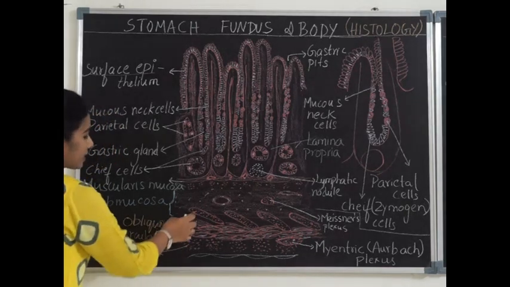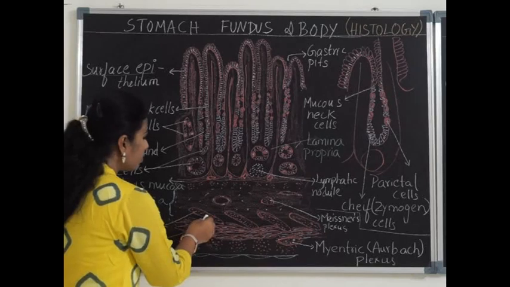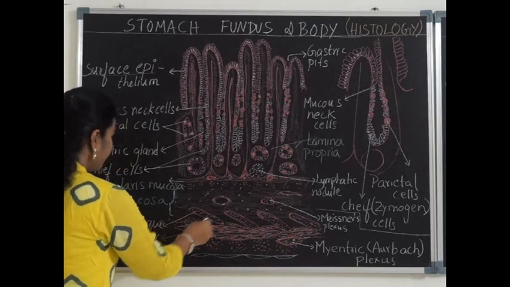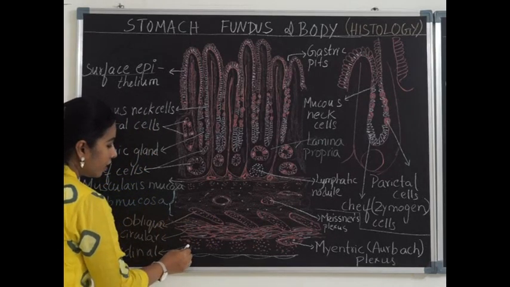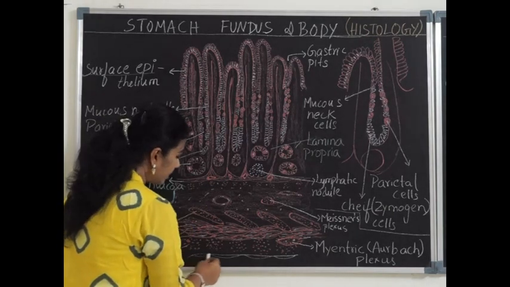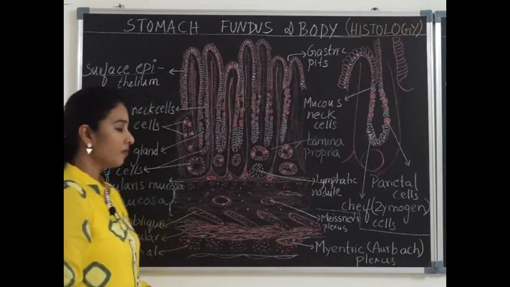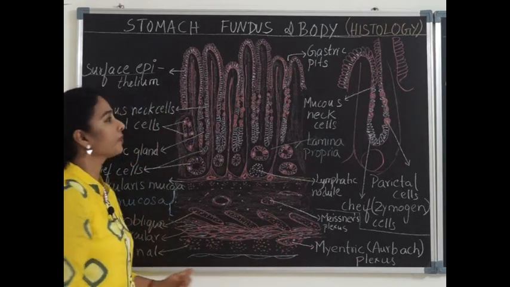The muscularis externa in the stomach is made up of three layers. The innermost layer is the oblique layer, then the circular layer, then the outer longitudinal layer of muscles. Externally, the stomach is covered by a simple squamous epithelium, which is called the serous layer.